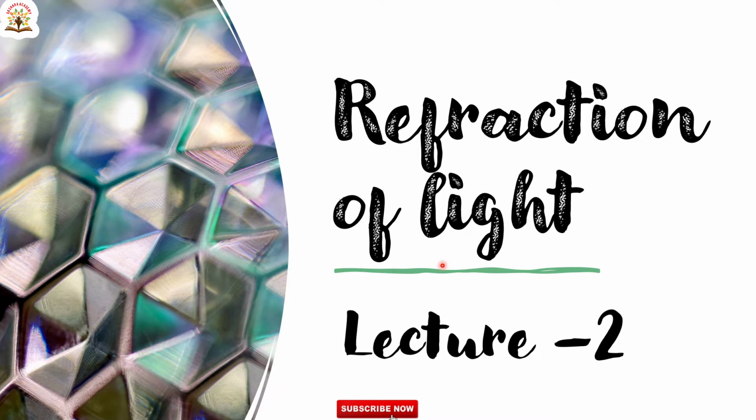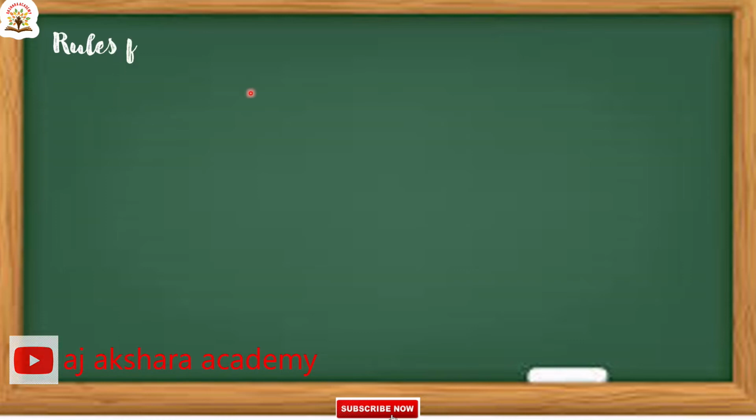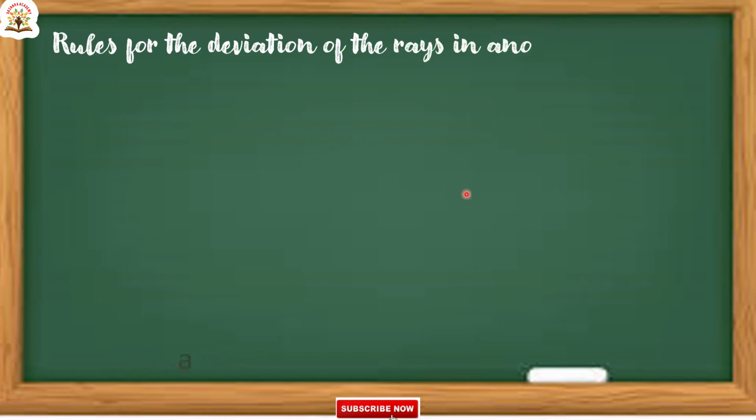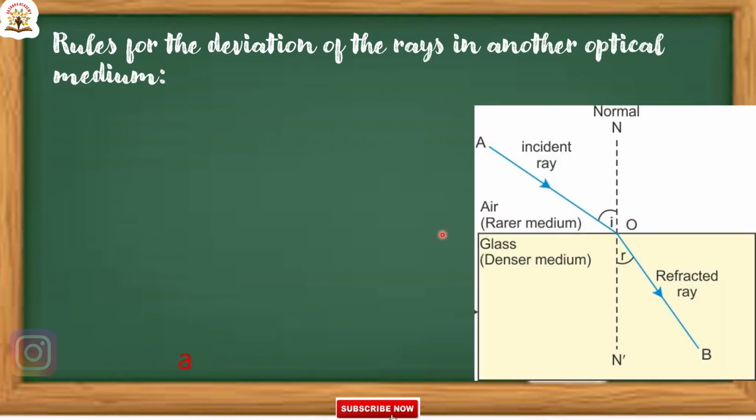Okay, let us go to today's topic, refraction of light lecture 2. Rules for the deviation of the rays in another optical medium. This is a diagram for a light ray traveling from rarer medium to denser medium. What are the rules here? One is angle I is greater than angle R, and the other is angle I is less than angle R. Angle I is nothing but the angle of incidence, and angle R is nothing but the angle of refraction. So, rules for deviation of the rays in another optical medium.